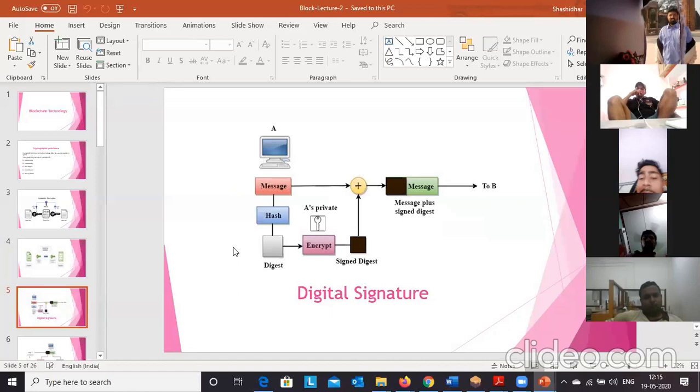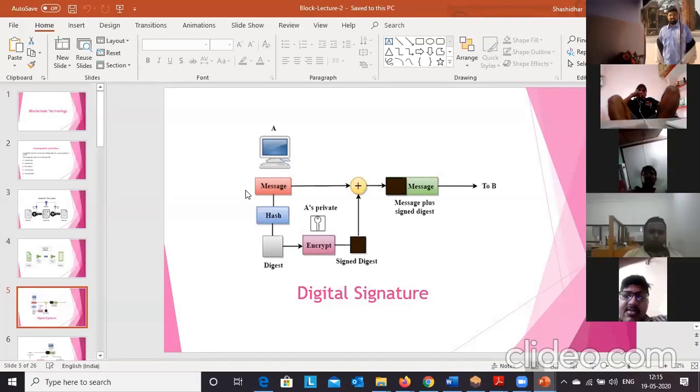Now how to generate the signature? Here we have a sender A. If A wants to send a message M, the message will be hashed. Hash is a function which takes variable length input and produces fixed length output. That is called hashing. For a variable length input, we get a fixed output, that is the message digest.